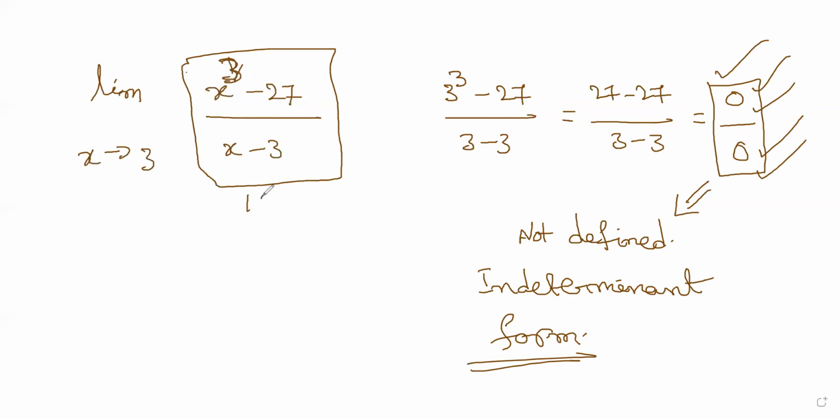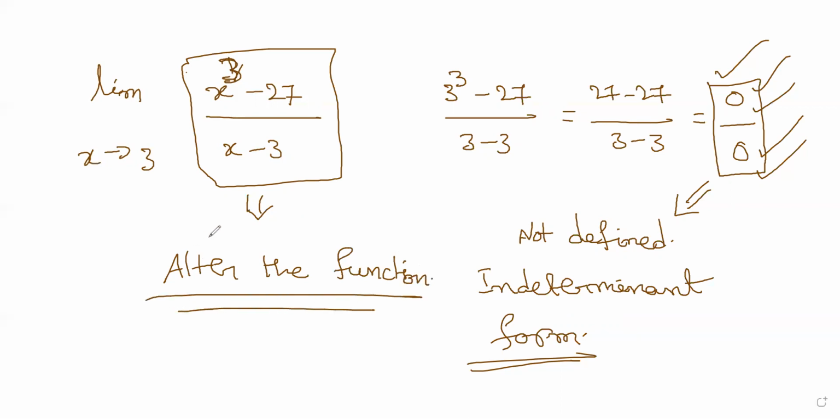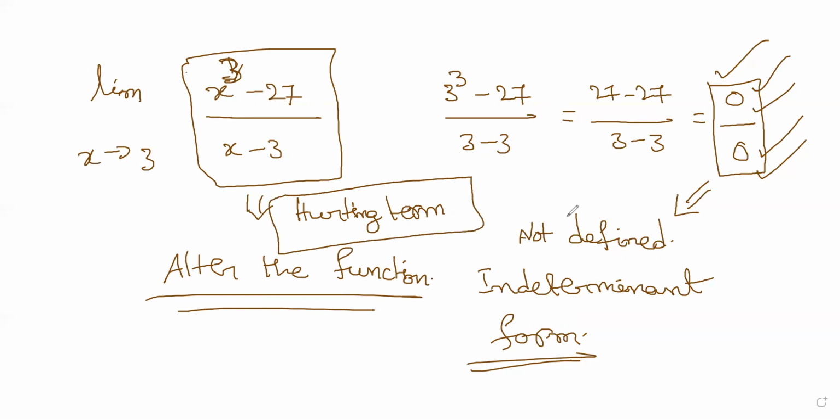And then you have to alter the function. Like factorize it. I call that factorization. There will be some term which will be hurting us. I'll call this the hurting term. This is my own terminology. The hurting term will factor out and we will cancel that hurting term. Hurting term is something which will generate the 0. So you will factorize and remove that hurting term, cancel it, and then after that you will evaluate the limit. So let's evaluate the hurting term over here.